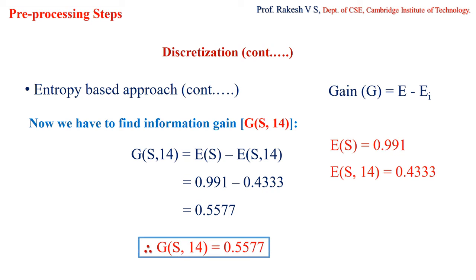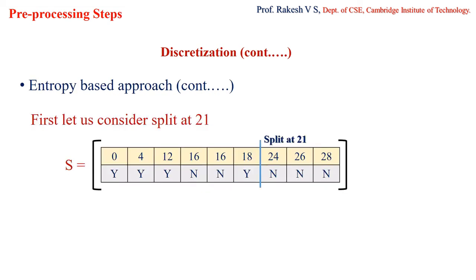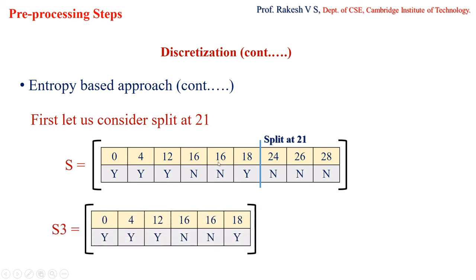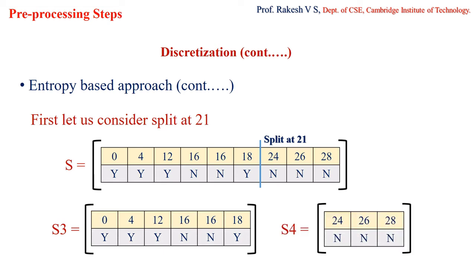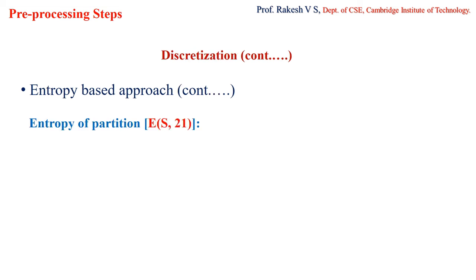In the same way, with a similar approach, you will find the entropy for the split at 21. So when I split it at 21, again I'm going to get two partitions. This time, instead of writing S1 and S2 and getting confused with the previous split, I'm going to take them as S3 and S4. The overall entropy need not be found again, because the values of S will not change whether it is split at 14 or split at 21. Entropy of S remains the same. So I'll not calculate that again. I'm going to calculate the entropy for the split at 21.